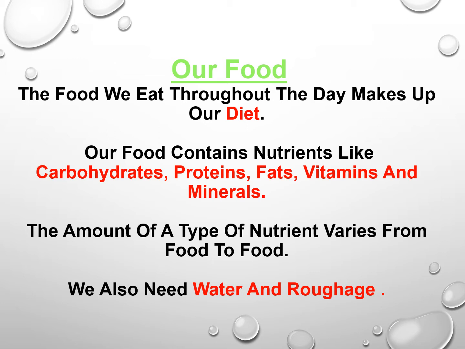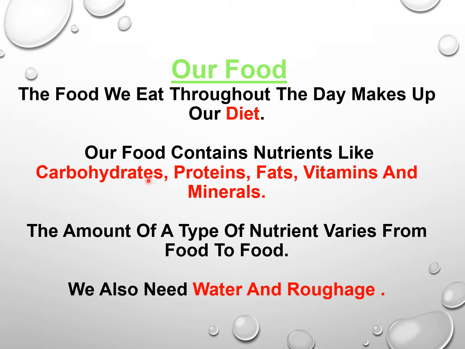See, the food we eat throughout the day makes up our diet. Our food contains nutrients like carbohydrates, proteins, fats, vitamins and minerals.